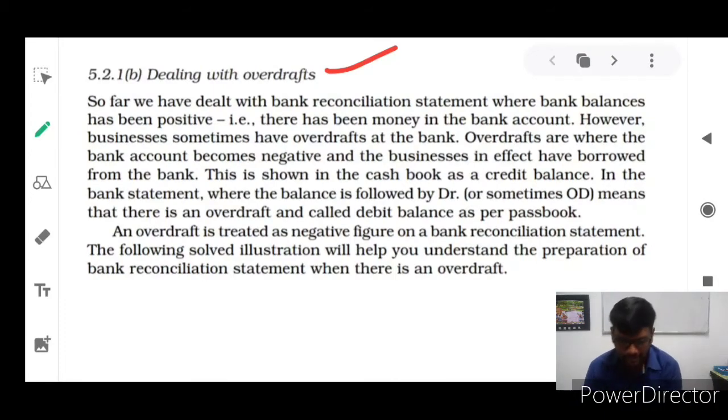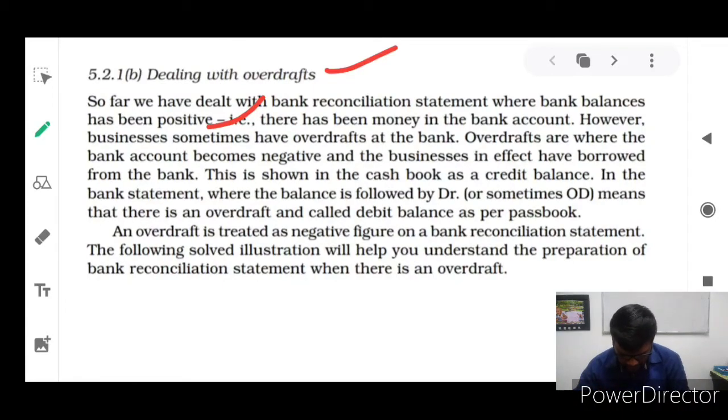So far we have dealt with bank reconciliation statements where the bank balance has been positive. In our previous video we discussed positive bank balances, which are called available balance, shown in plus. Plus means it is available whenever you want. We can withdraw that money from the ATM or from the bankers. There is money in the bank account, so whenever we want, we can withdraw.